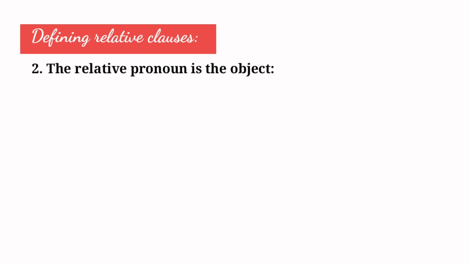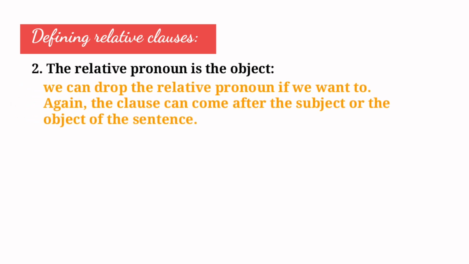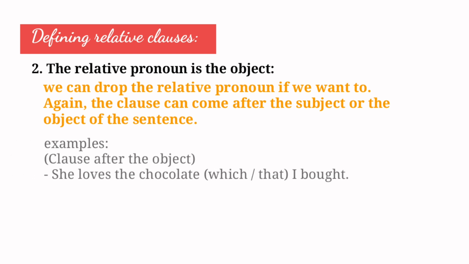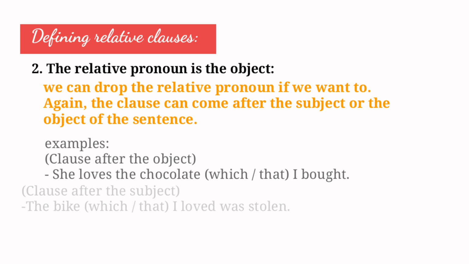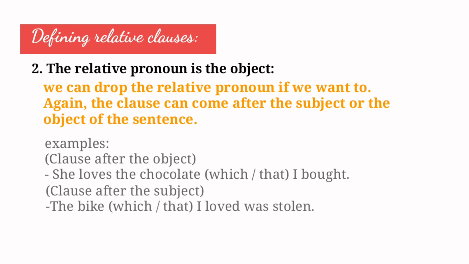The relative pronoun is the object. Next, let's talk about when the relative pronoun is the object of the clause. In this case, we can drop the relative pronoun if we want to. Again, the clause can come after the subject or the object of the sentence. Here are some examples. Clause after the object: She loved the chocolate, which or that I bought. Clause after the subject: The bike, which or that I love, was stolen.